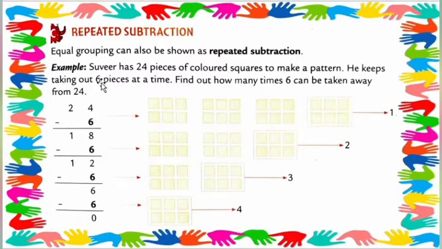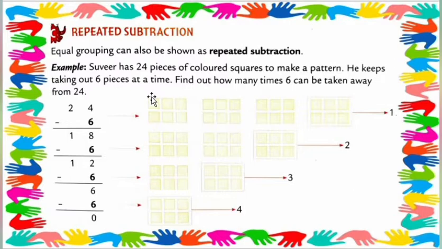Same group, equal groups can also be shown as repeated subtraction. Now, an example here: 24 pieces of colored squares to make a pattern. He keeps taking out 6 pieces at a time. Find out how many times 6 can be taken away. Understood, my dear students? It's your repeated subtraction example.